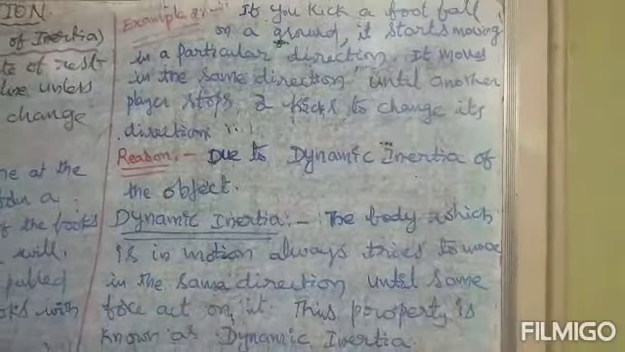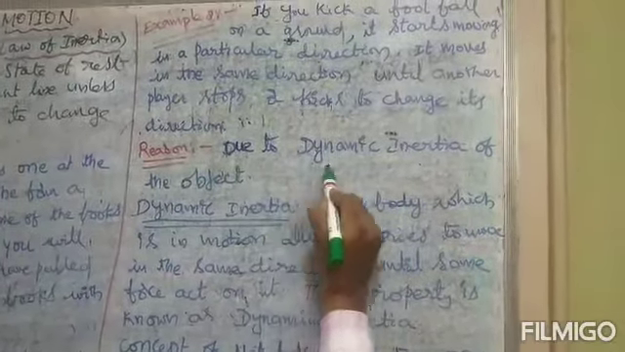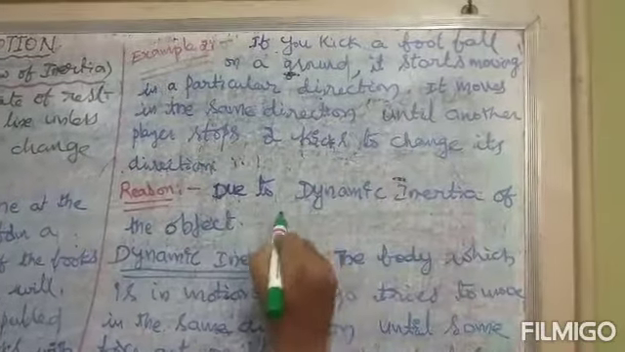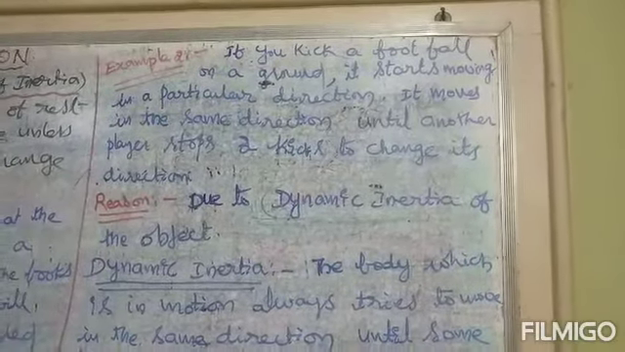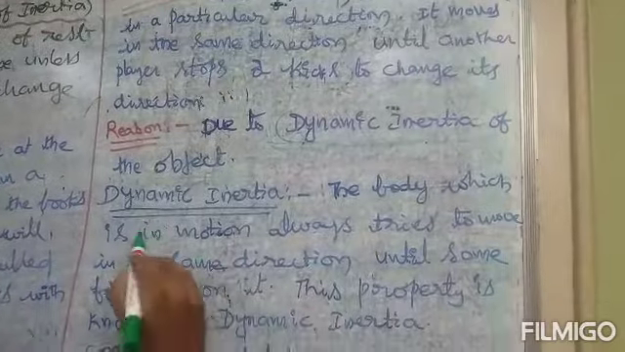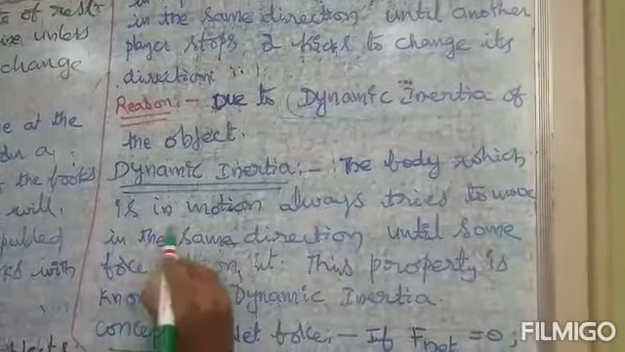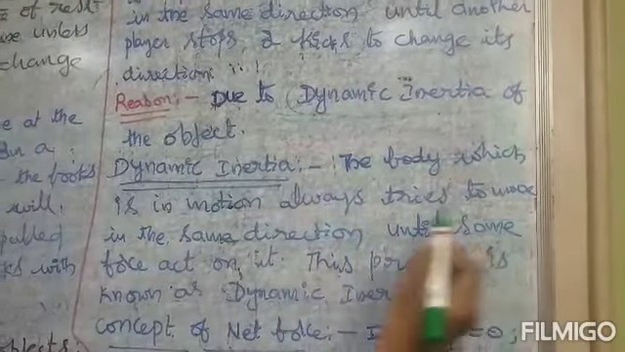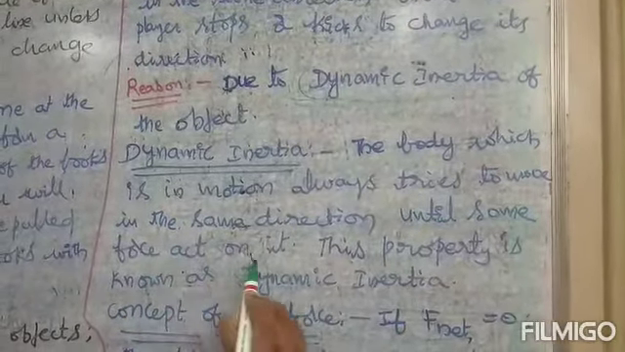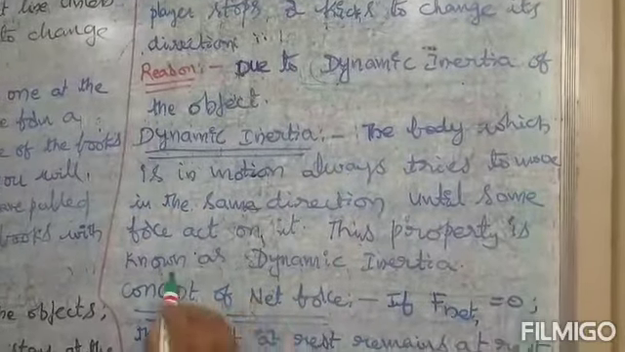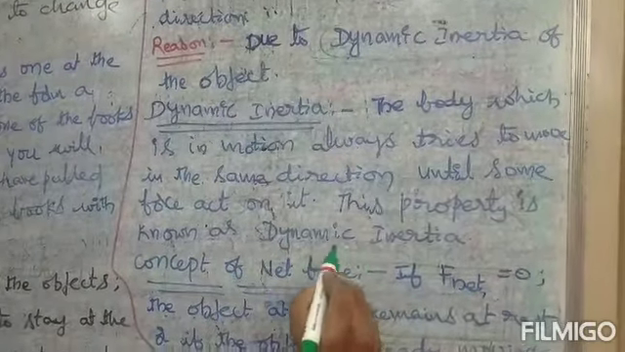The reason behind this is the dynamic inertia of the object. What is dynamic inertia? The body which is in motion always tries to move in the same direction until some force acts on it. This property is known as dynamic inertia.